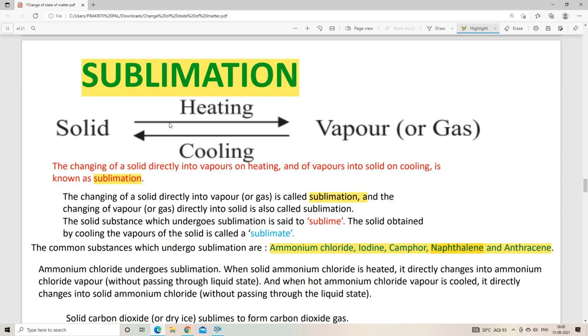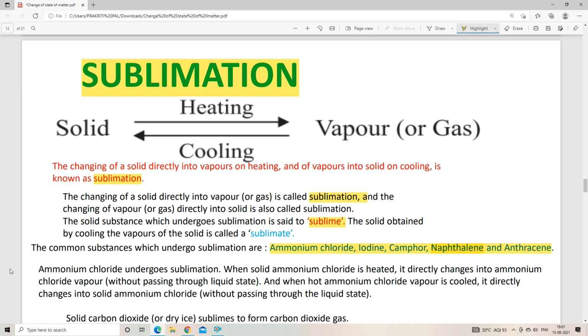As I have said earlier, from solid we will prepare vapor directly by the process of sublimation. And the changing of vapor directly into solid is also called sublimation. So the reverse is also true. Now see, the solid substance which undergoes sublimation is called sublime. So what is sublime? Sublime is the solid substance which undergoes sublimation, that means forms vapor directly upon heating.